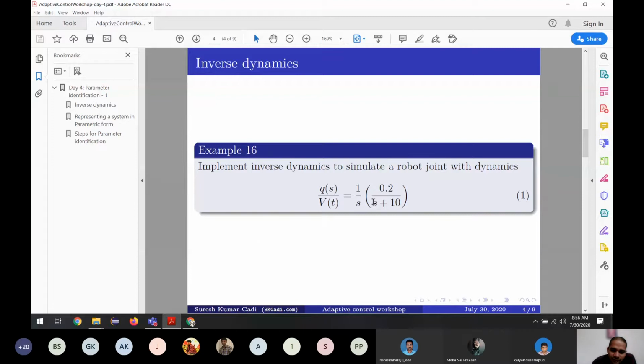So if you see yesterday's model, this is the model we obtained for the robotic arm. It was 0.23 divided by 9.3. I have simplified further and just used 0.2 and 10 instead of those 0.222 and 9.300 something. I have made a much simpler model for our purpose. Okay, what we are going to see is how we can apply control.